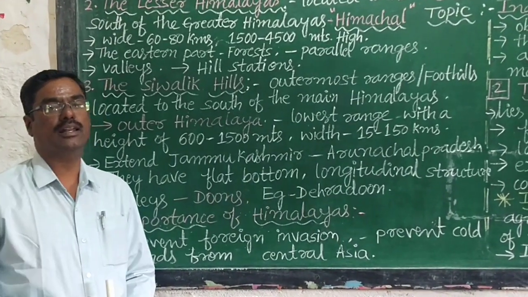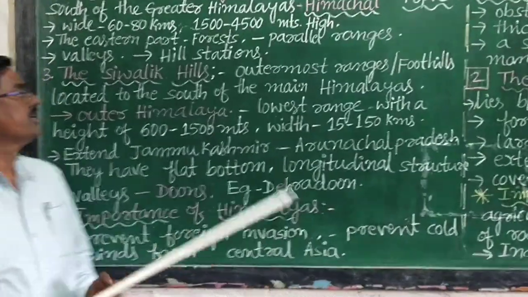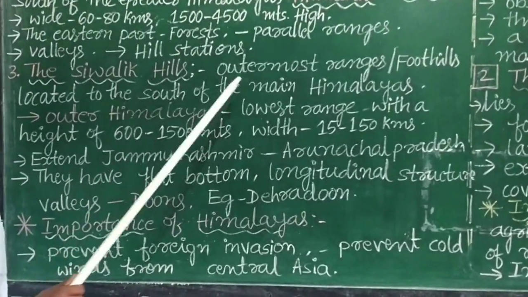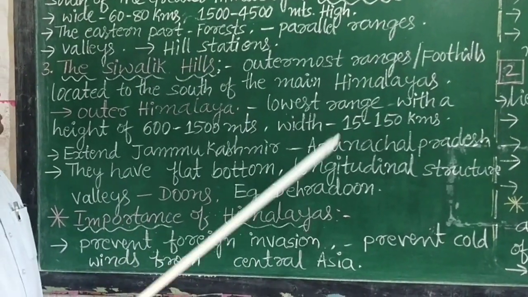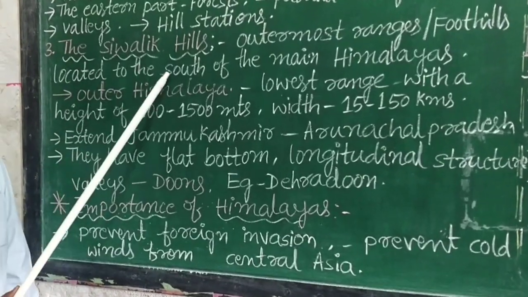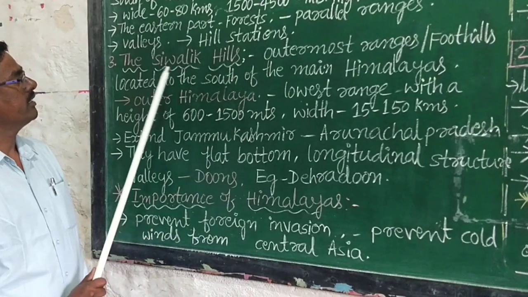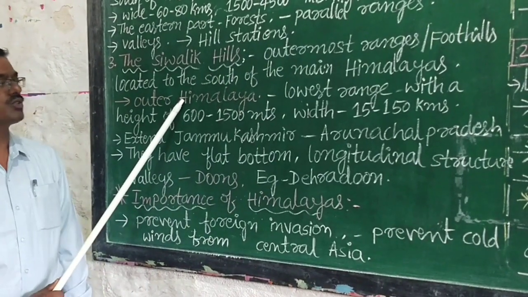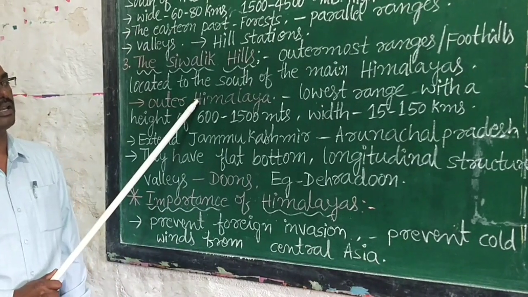The third parallel range of Himalayan mountains is Shivalik Hills. Shivalik Hills are the outermost ranges or foothills, located to the south of the main Himalayas. Hence the Shivalik Hills are also known as outer Himalayas or foothills of Himalayas.